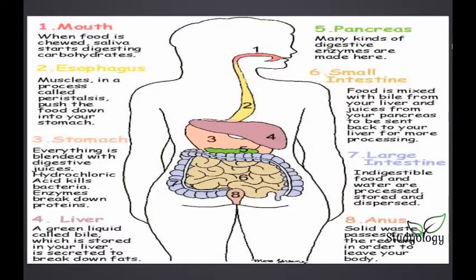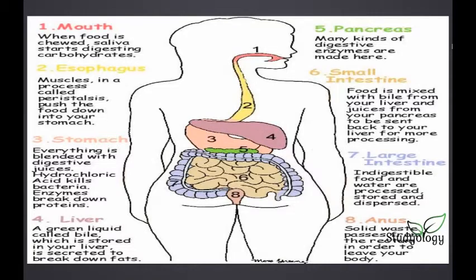So now you can see how intense and complex the digestion process is. Now we'll just revise each again. First is the mouth, and the salivary enzymes help in breaking down carbohydrates.